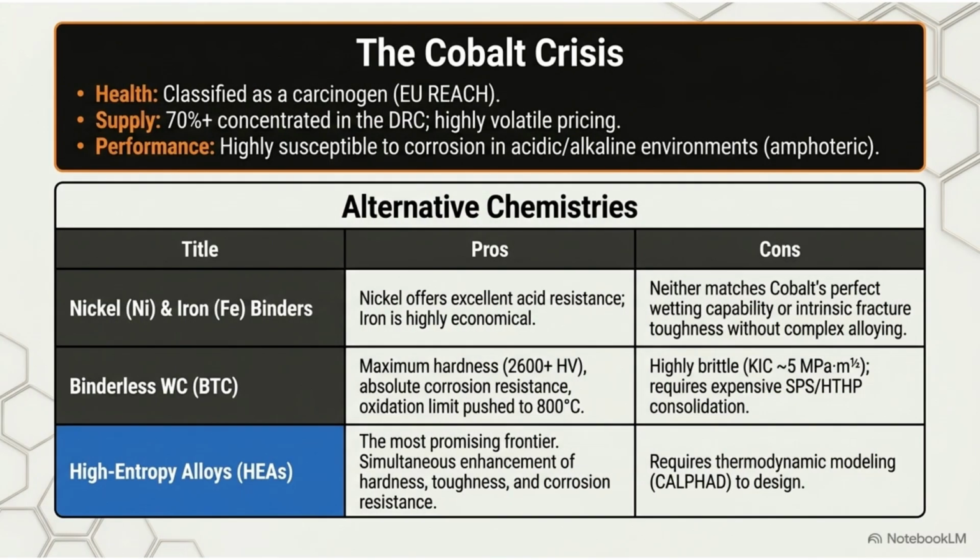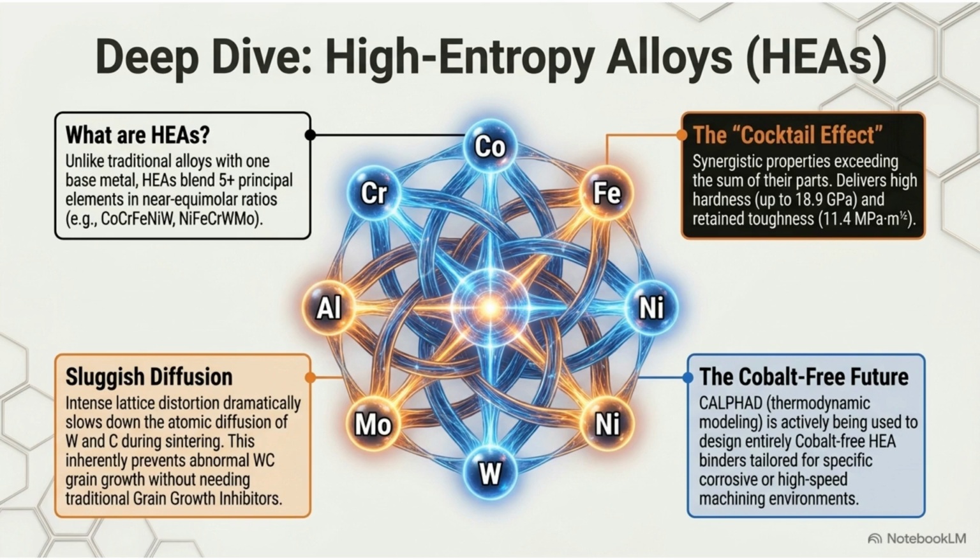The industry is currently facing a "cobalt crisis" due to health regulations, supply concentration, and performance limitations. This has accelerated research into alternative chemistries, including nickel and iron binders, binderless options, and the highly promising field of high-entropy alloys. High-entropy alloys are defined by their complex blends of multiple elements.